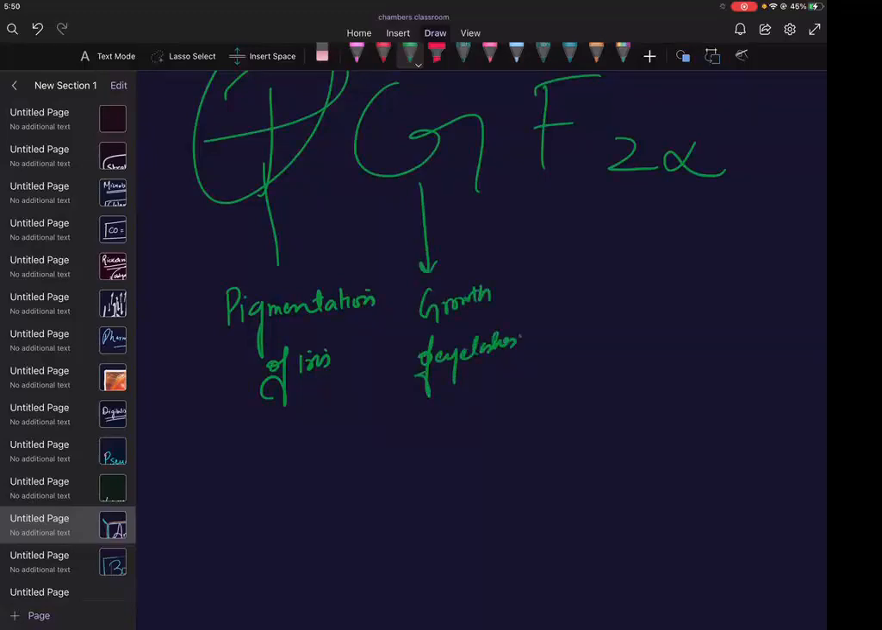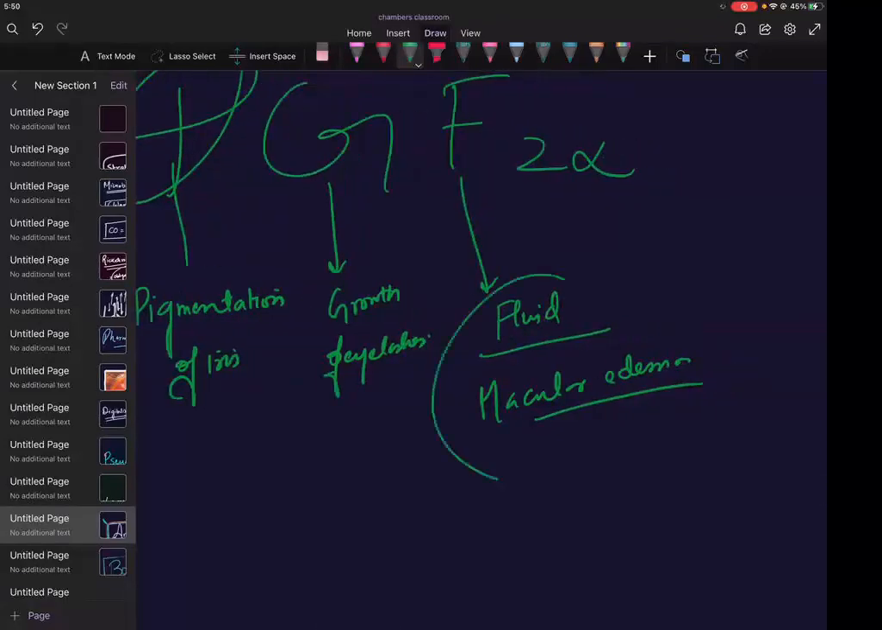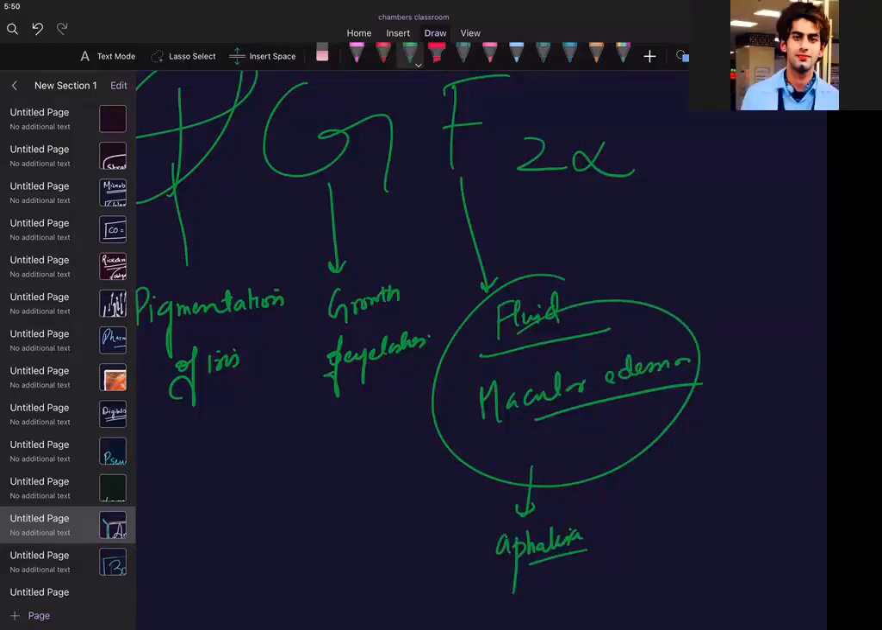And macular edema. F for fluid. So, macular edema. Macular edema mostly occurs if the patient has aphakia. What is aphakia? No lens. Do we know the definition of aphakia? What is aphakia, guys? No lens in the eye.